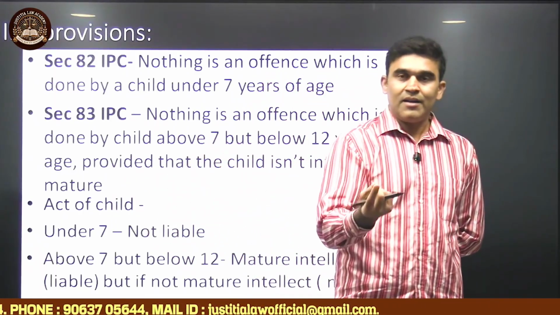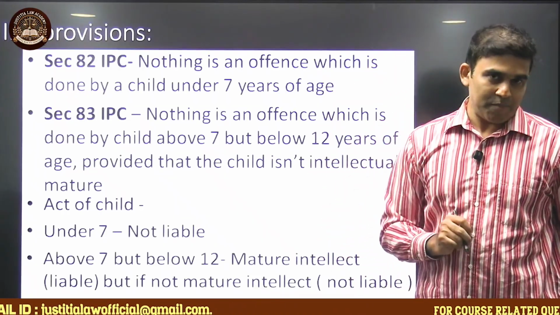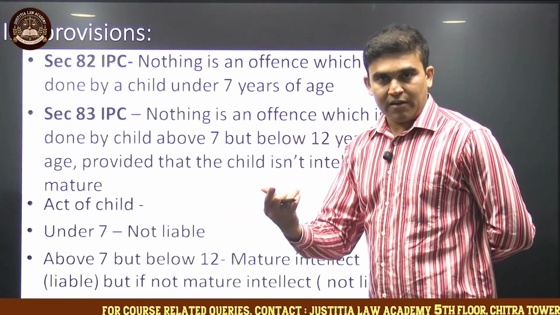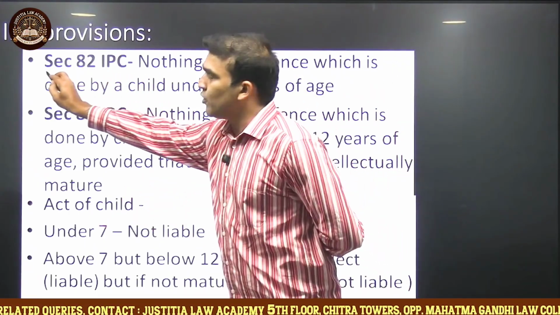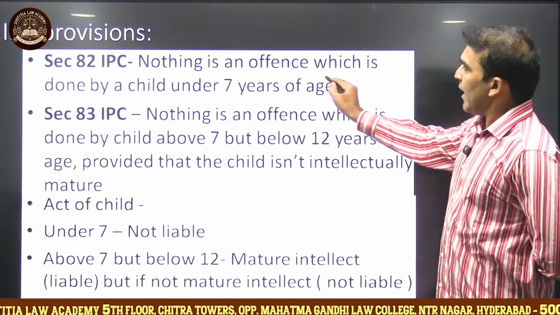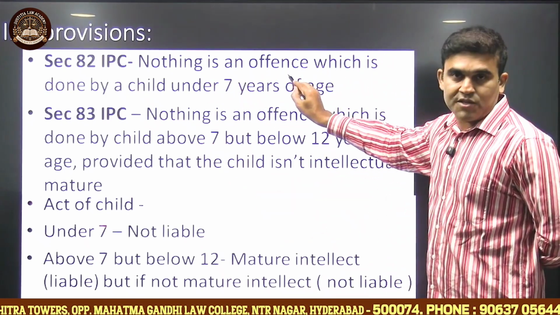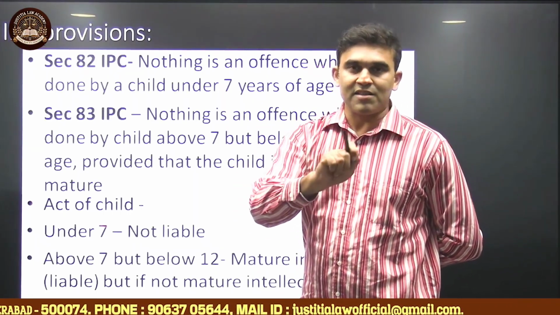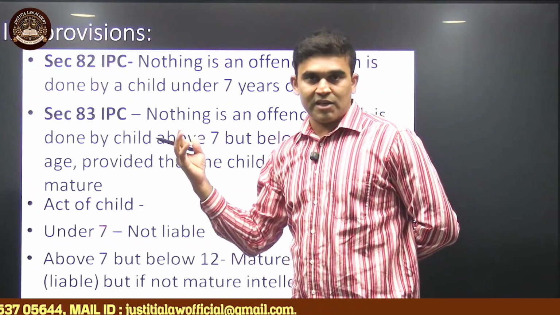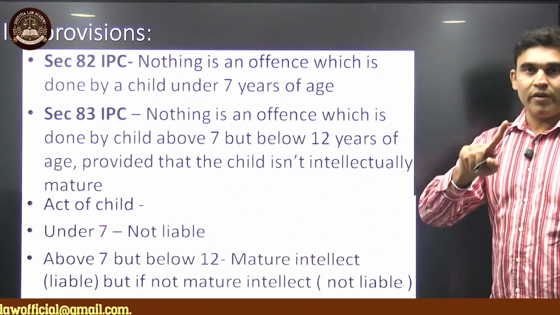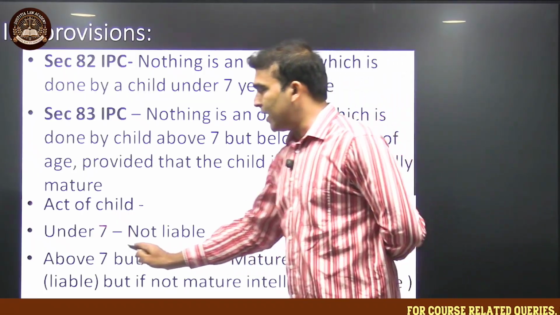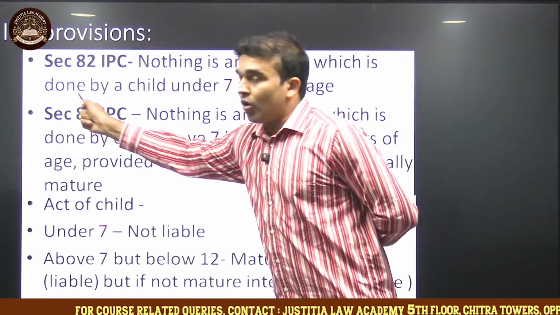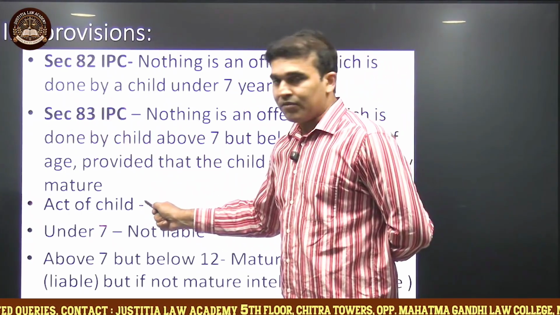To understand that, your IPC is helping us, where it has specifically said that yes, there are certain acts of child. But who is a child? According to section 82, IPC says that anybody who is less than 7 years of age, any small child less than 7, whatever he does, he is not liable for his actions. IPC is clearly mentioning that. So section 82 is saying that any child who is less than 7 years can't be held liable for his actions.